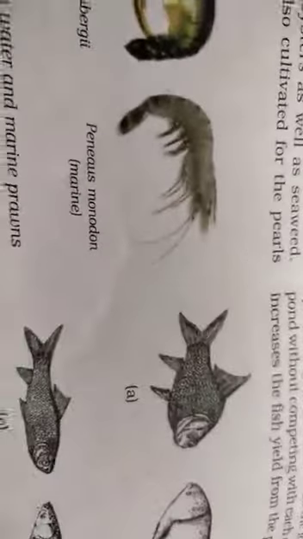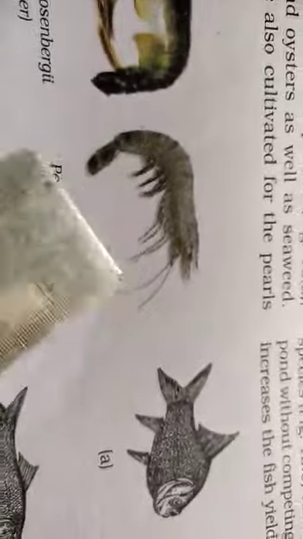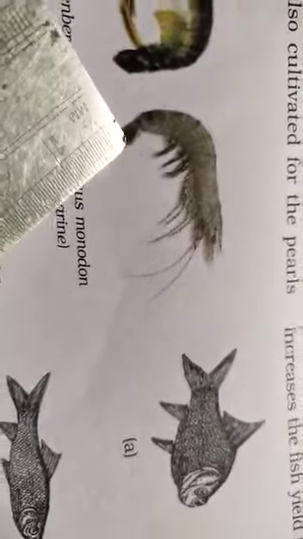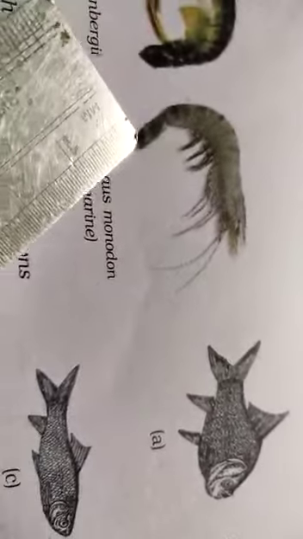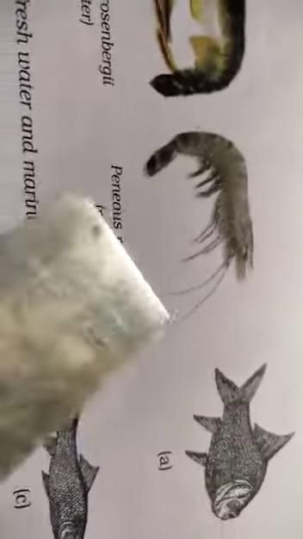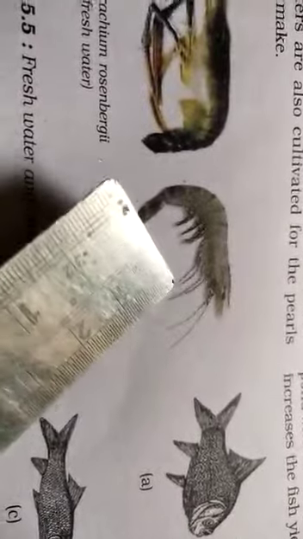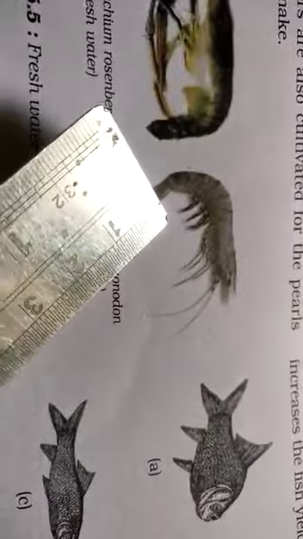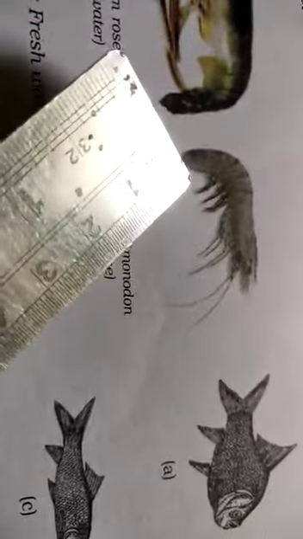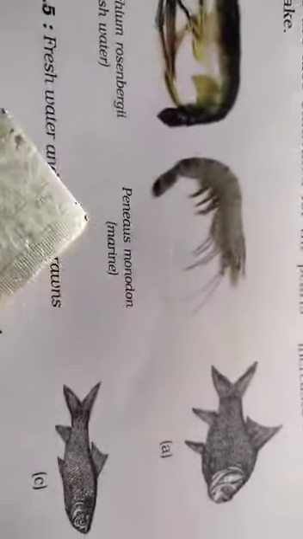You are watching how we can identify this marine water fish. Its mouth part is very much bent, and it has jointed legs in paired form: one pair, second pair, third pair, fourth pair, fifth pair and sixth pair. These legs are normally found in paired form. This is regarding the marine fish.